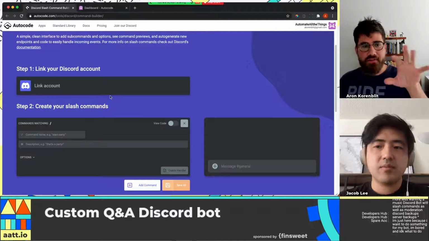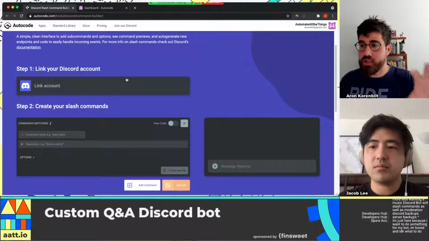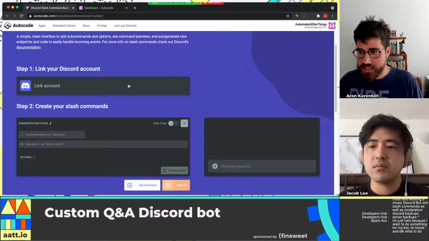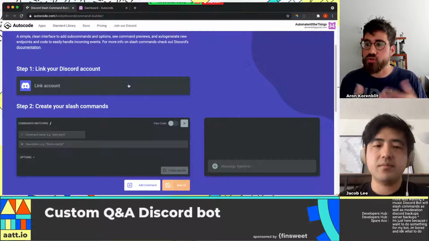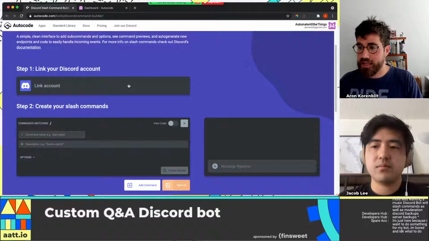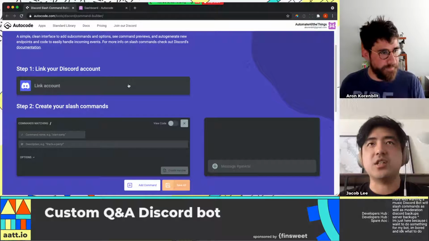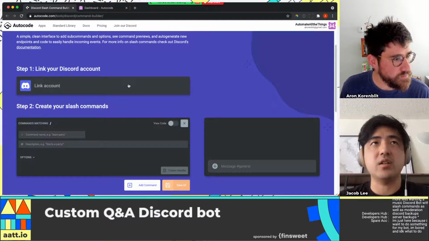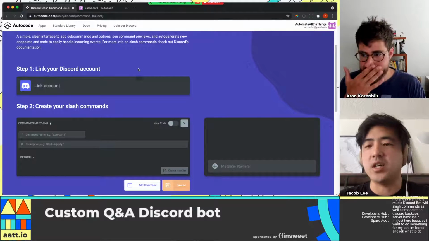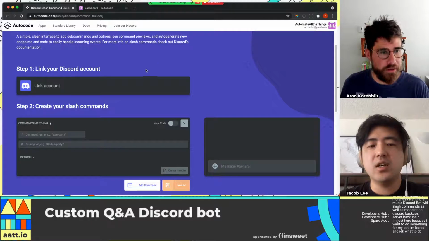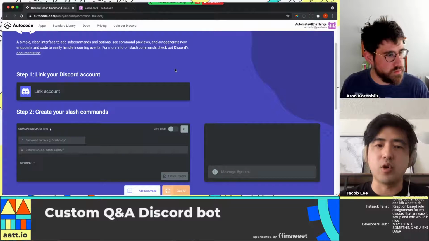Got it. So if I understand correctly, this is going to generate the bot, but also the code in Autocode that lets me create these / commands. So this is a UI on top of Discord's API that lets you generate the code needed to create that bot we just saw. Yeah, that's correct. While / commands let you do cool things like specify arguments, so you could force the user to put a question in when they run the ask command, they also require one extra step, which is registering them with Discord. So a little more setup in return for more power.